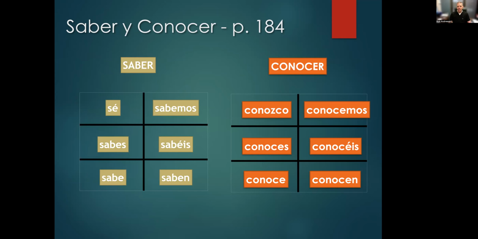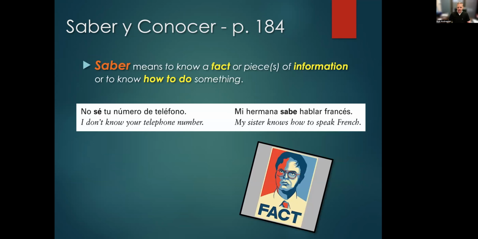So here you go. My favorite way of looking at things, the conjugations of saber and the conjugations of conocer in a verb tree. Saber means, as my friend Dwight Schrute would say, fact. Things having to do with things you can actually know, like cerebrally understand in your head, something you know or know how to do, is the use of the verb saber. No sé tu número de teléfono. I don't know your telephone number. My brain does not have that stored in it.